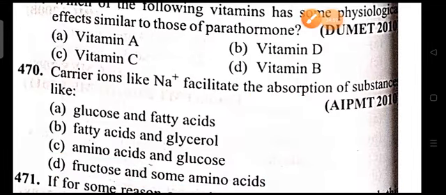The remaining questions you try to do by yourself, and we'll start tomorrow with structural organization. Thank you for today.